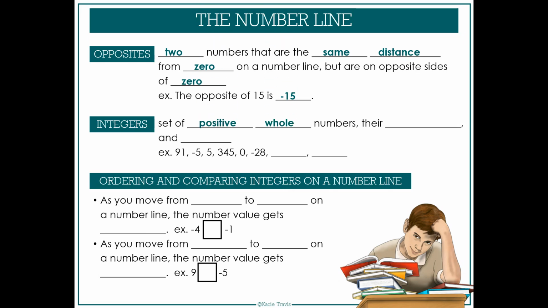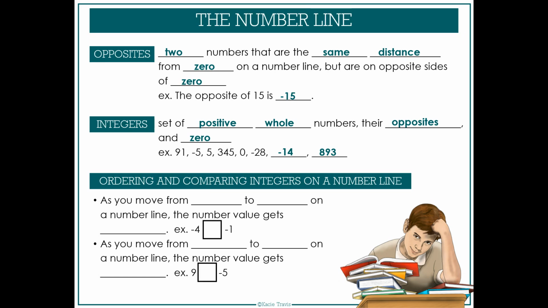Integers are sets of positive whole numbers, their opposites, and 0. So you won't have any decimals. You won't have any fractions. You will have whole numbers, their opposites, and 0. So you'll get negatives, positives, and zeros. So we've got, for example, 91, negative 5, 5, 345, 0, negative 28, and then a couple more examples. Negative 14, 893 are both examples of integers.